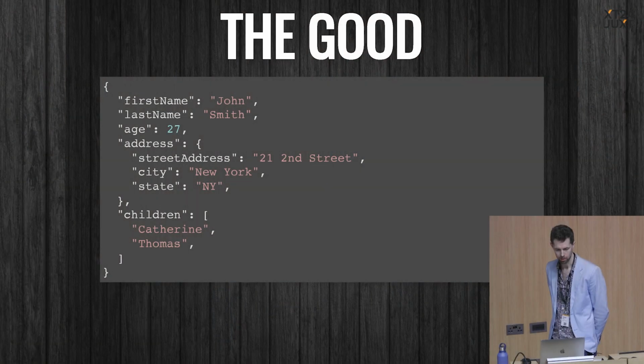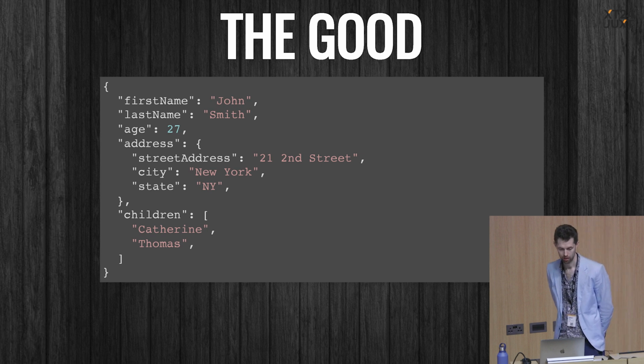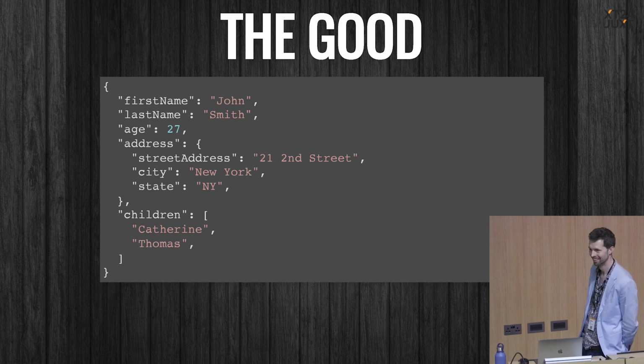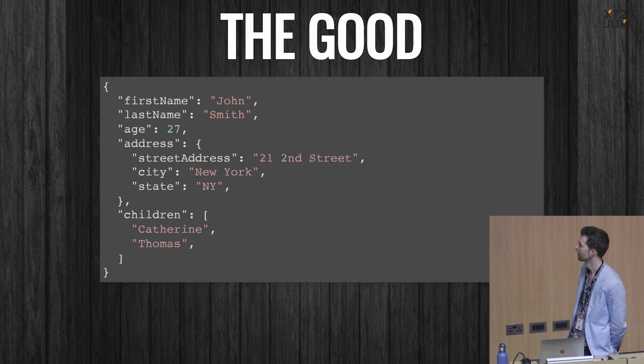And JSON can be good. This is what we think of when someone says JSON. We would say this is a well-formed, valid document. Seems to represent a person called John who lives in New York and has 2 children. Looks quite neat.